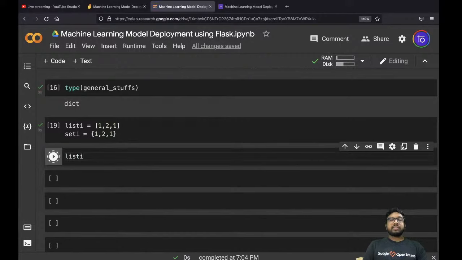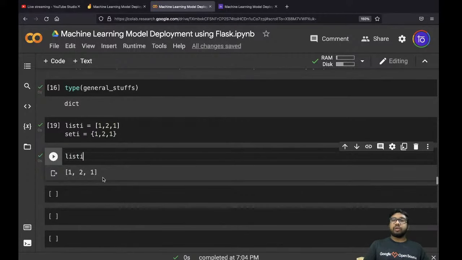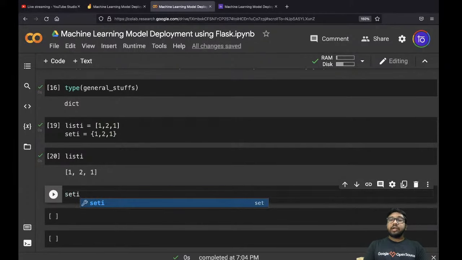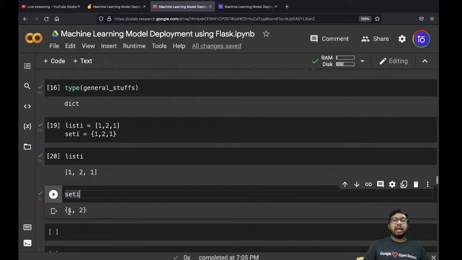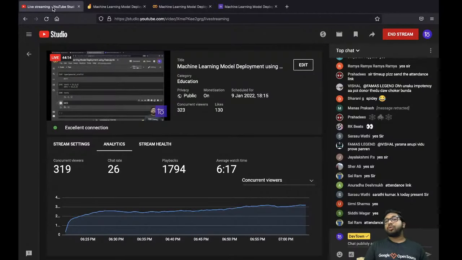If I print listy, I'm going to get all the elements, that is 1 2 and 1, because a list includes all the elements, whether unique or repeated. But a set says that no, I have an issue with repeated numbers, so I'm only going to include the unique numbers. If you see this, I'm getting 1 and 2. Though I have declared the set as 1 2 1, the interpreter still gives priority to 1 and 2 because 1 has already occurred. So a set will always include only the unique elements.